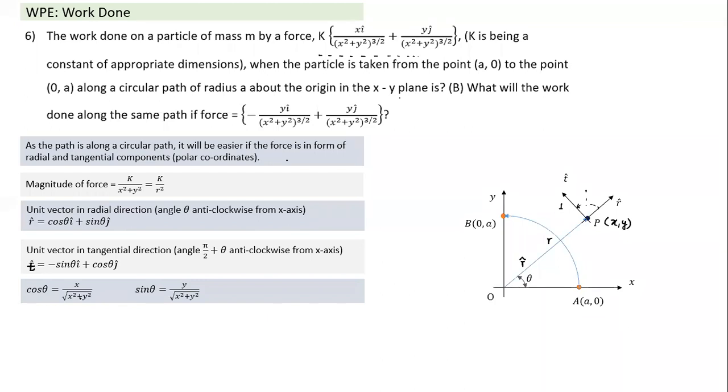So can I convert this in terms of xy coordinates? Can I write these angles in terms of xy coordinates? What is cos theta? If I complete a right angle triangle, cos theta is equal to the x coordinate divided by the distance. So cos theta is x by root of x square plus y square, and sin theta is y by root of x square plus y square.